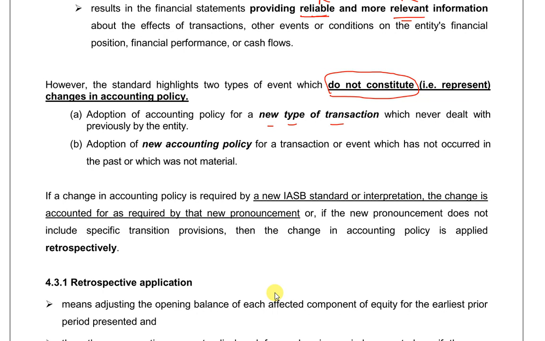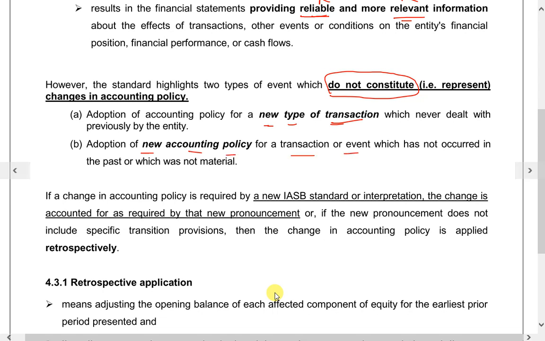Yeah, so it's a new transaction, buying an asset. Therefore, I apply a new standard. To me, it's a new standard. So is this considered a change in accounting policy? No. It's a new type of transaction. It's not considered a change in accounting policy. Or adoption of a new accounting policy for a transaction: it's a new accounting policy and you adopt it. It's not considered a change in accounting policy.